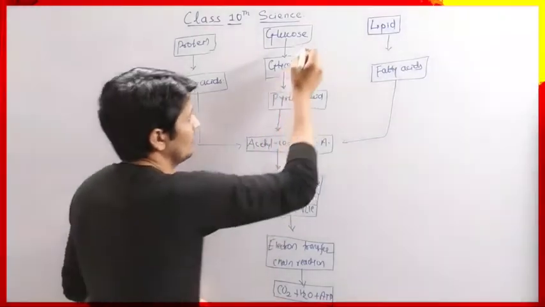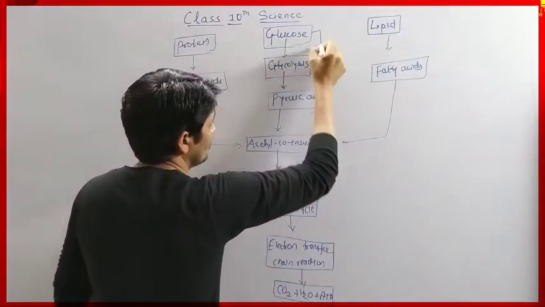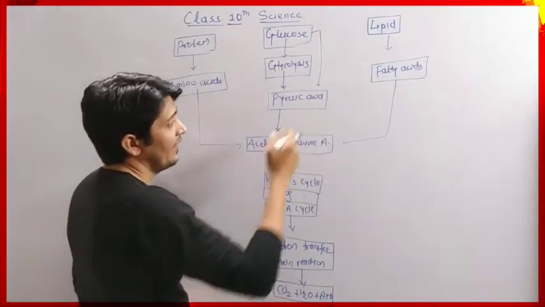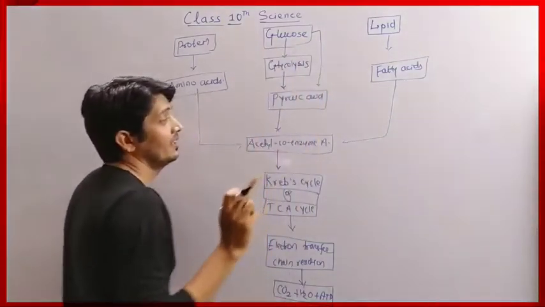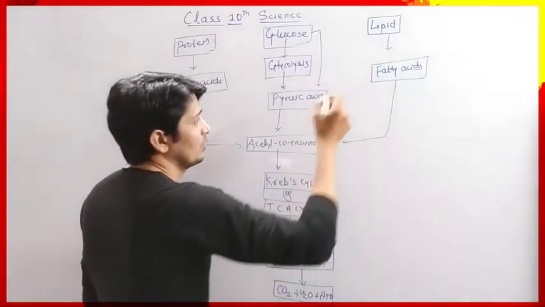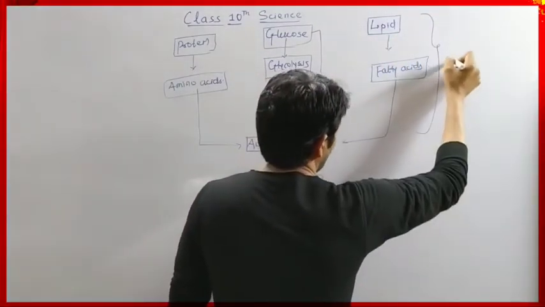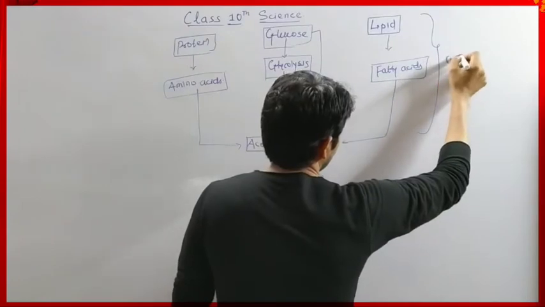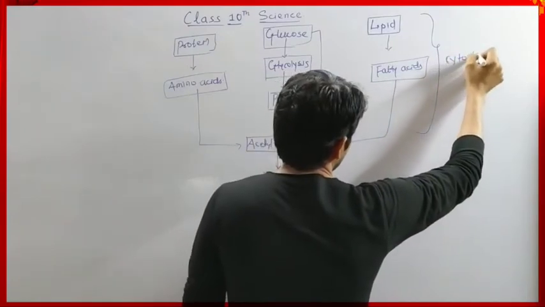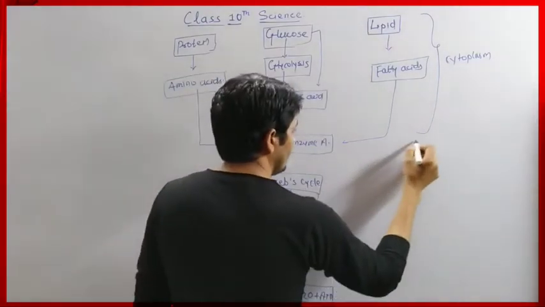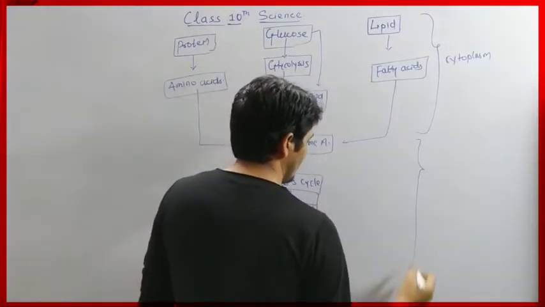Okay, so the conversion of glucose into pyruvic acid is called glycolysis, and this reaction takes place in the cytoplasm itself. So here we have to write this reaction takes place in the cytoplasm of the cell, and then this reaction takes place in mitochondria.